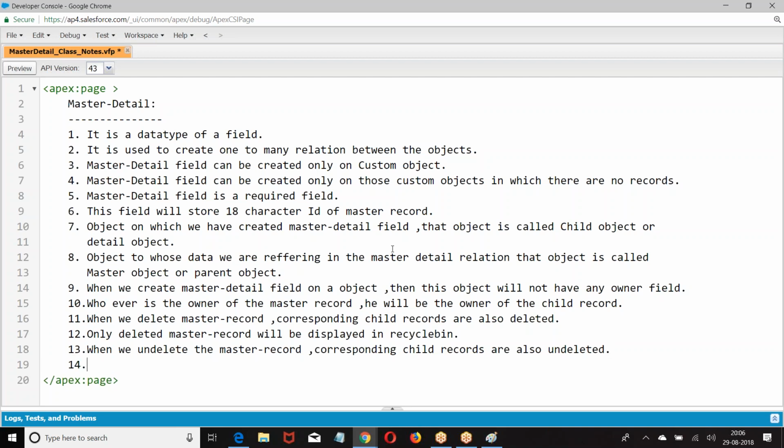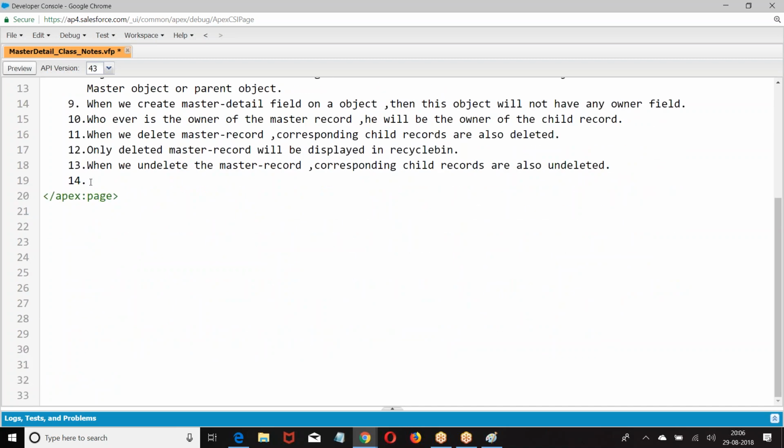Next, how many master detail fields can we create? Listen to this point carefully. An object can be a master to any number of objects. An object can be a master to any number of objects.